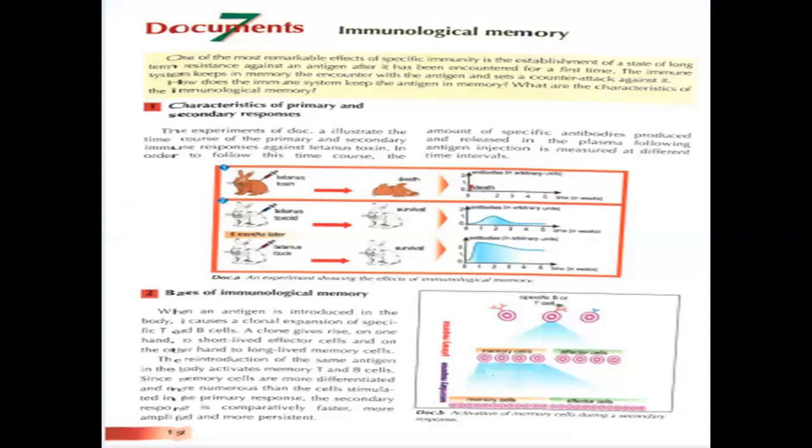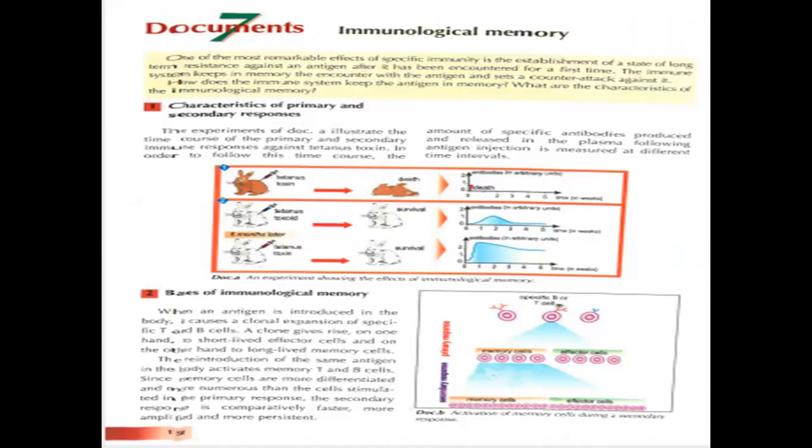One of the most remarkable effects of the specific immunity is the establishment of a state of long-term resistance. The meaning of long-term resistance is resistance for a long period of time against any antigen after it has been encountered for the first time. For example, if I get the flu virus, I encounter the antigen of the flu virus for the first time.